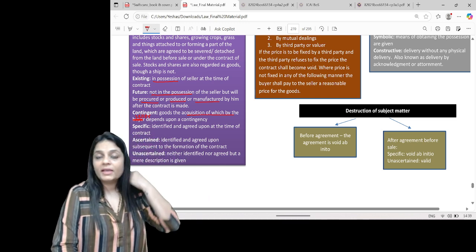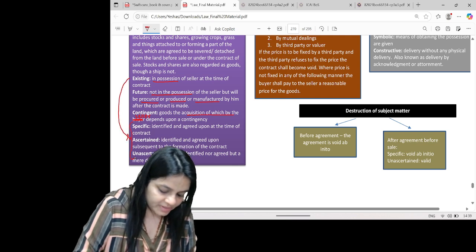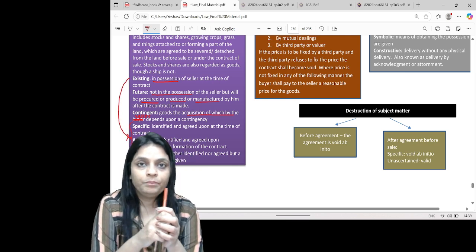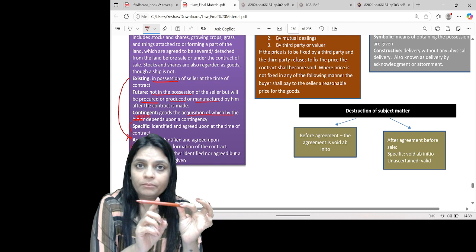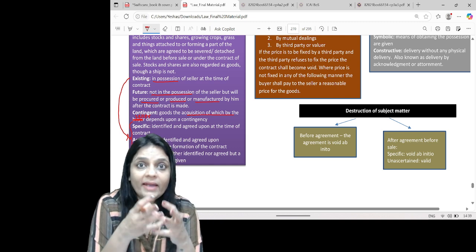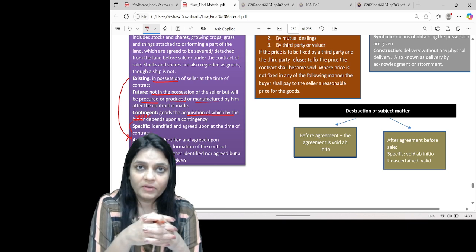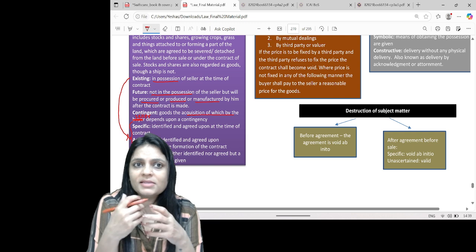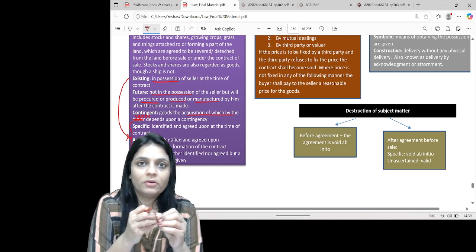Now, existing goods can again be classified into specific, ascertained, and unascertained. What is the basic difference? I go to the shop and I say, I want this pen. It's specific. That means I'm identifying the goods. I'm pointing out the goods that I want. It is known as specific. I go to the shop and I say, I want a metal body red color pen. I'm describing the goods.